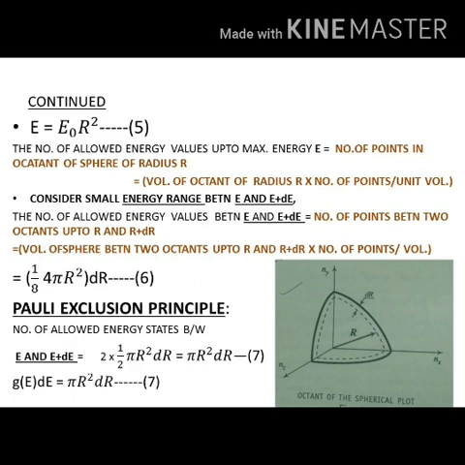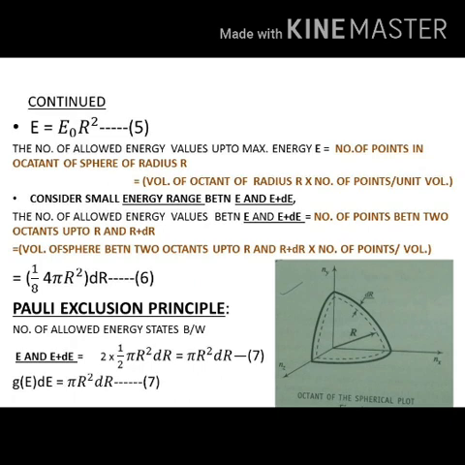The number of allowed energy values up to maximum energy E is equal to the number of points in an octant of a sphere of radius r. That is nothing but the volume of an octant of radius r times the number of points per unit volume. So this is for a whole energy E. Next, consider the small energy range between a given energy E and E plus dE. Then for this small energy range, how can we write the allowed energy values?